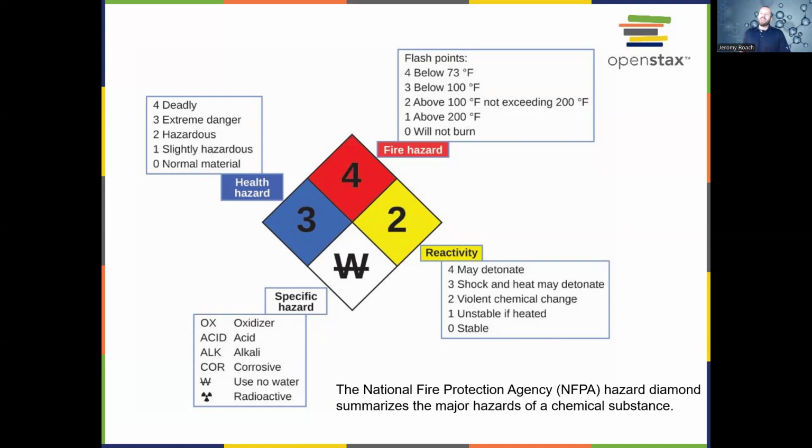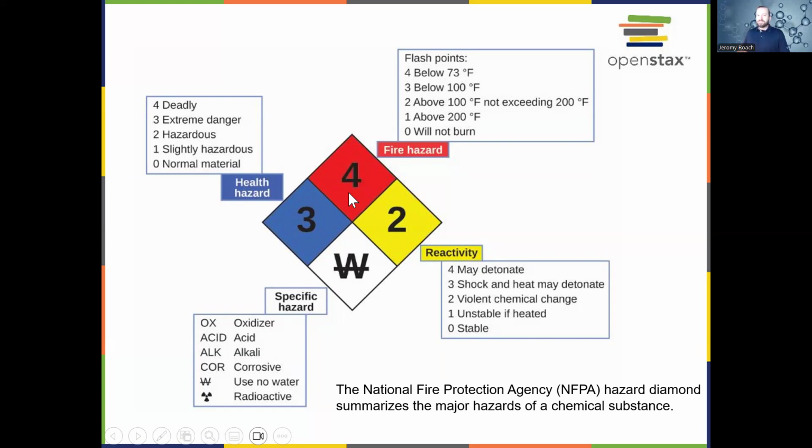That's warmer than even on a very hot summer day sitting in your car. Your car might get to 200 degrees, probably not. So that's a 1, still a safe level. But then when we get to 3 and a 4, now a 4 says that it could be a fire hazard below 73 degrees Fahrenheit. So that's room temperature. That means that if it's a 4, and this specific example means that it's very dangerous